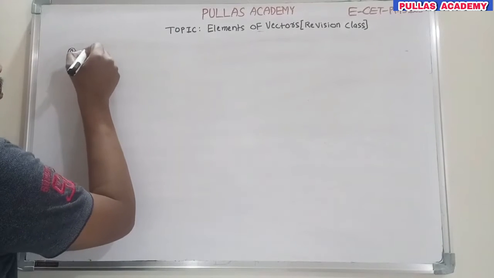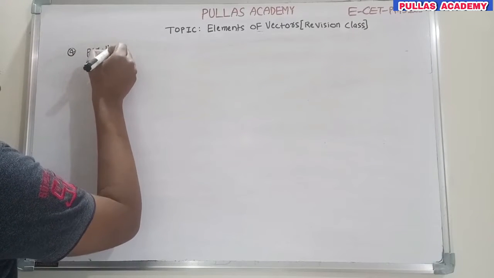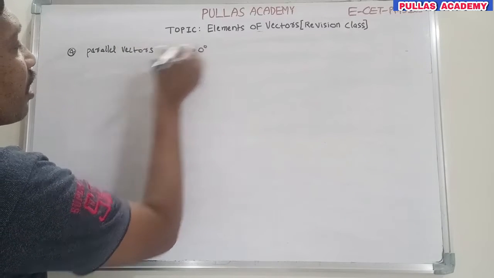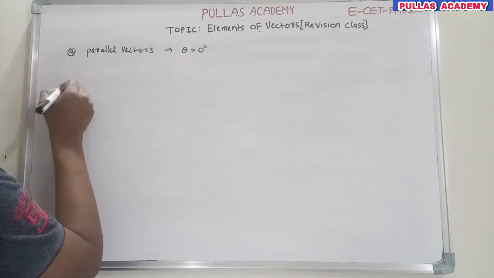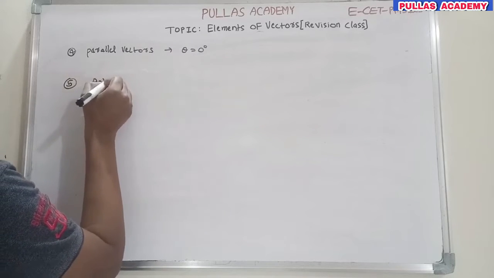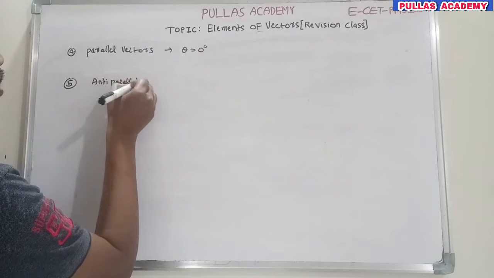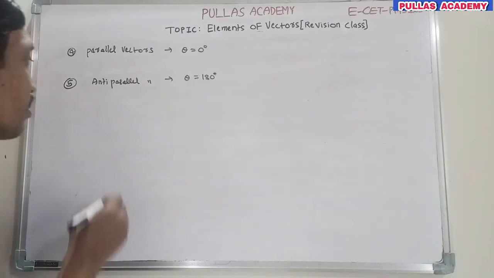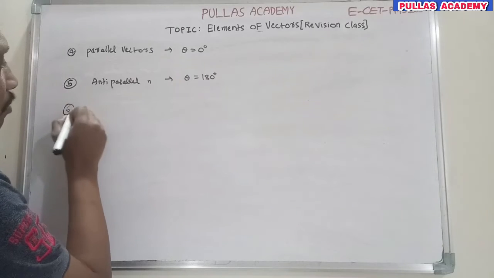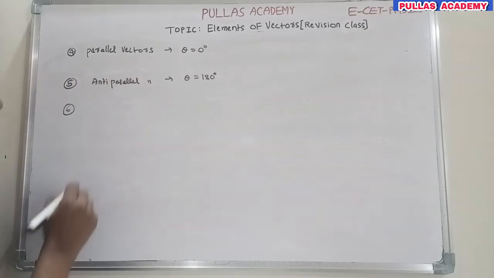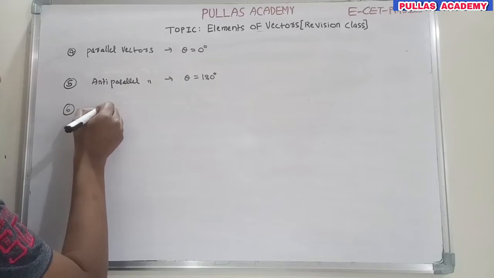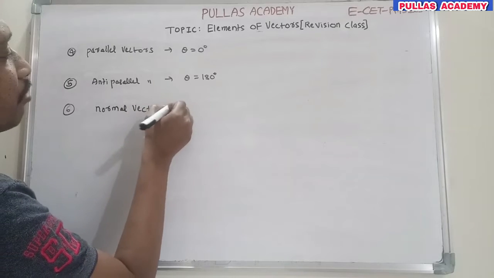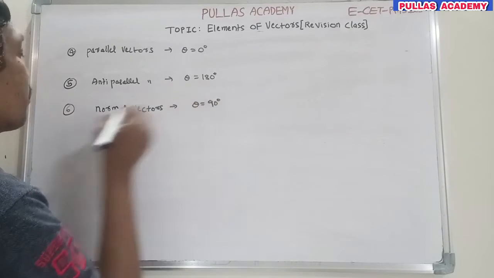Okay. The next type is parallel vectors. What are parallel vectors? If the angle between any two vectors is 0 degrees, they are parallel vectors. Anti-parallel vectors: if the angle between two vectors is 180 degrees, they are called anti-parallel vectors. That's all. Next, normal vectors, which are perpendicular vectors. The angle between any two normal vectors is 90 degrees.